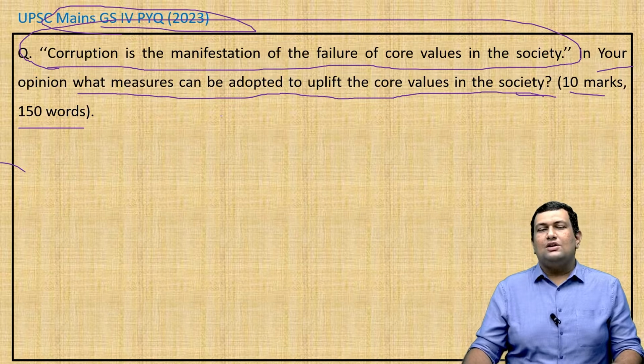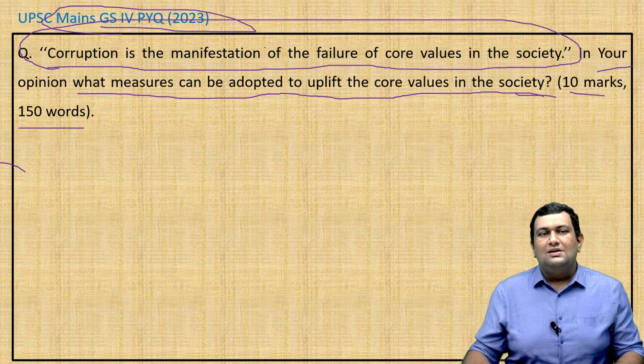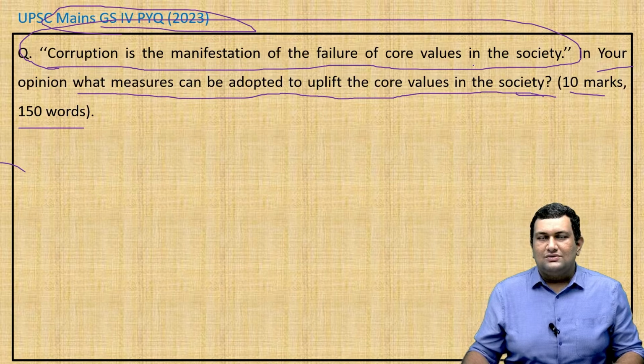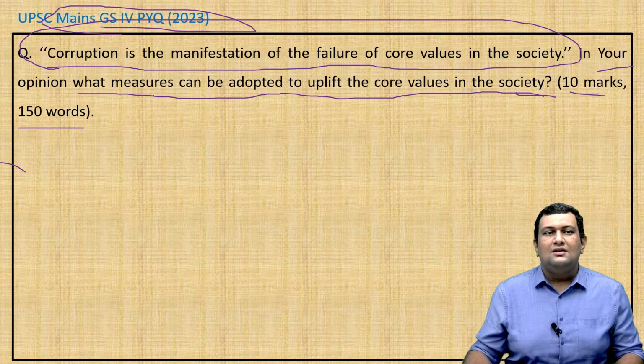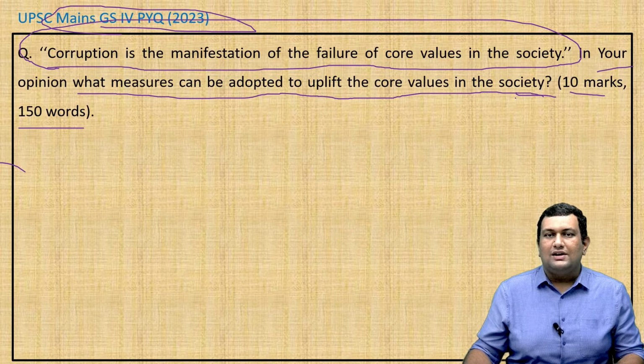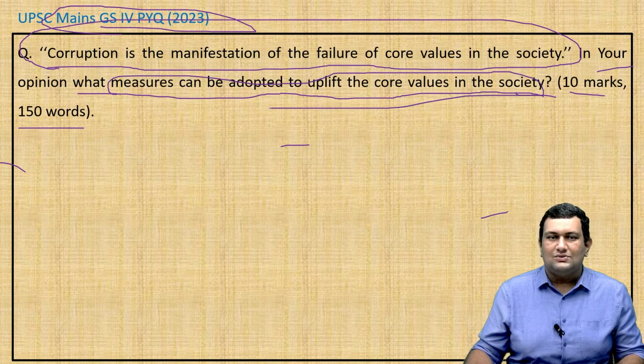Here, generally the mistake students make is explaining the core values. See, that's not required. It's just a 10-mark question. You can introduce by defining corruption, and saying that if this is not checked, it will lead to erosion of core values such as integrity, honesty, etc. That is sufficient. Don't go on explaining what core values in the society are. After giving this short intro, just directly jump to the main demand of the question. The main demand is to mention the measures to uplift the core values in the society.